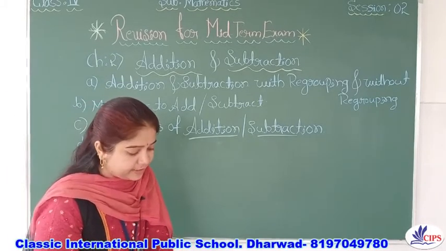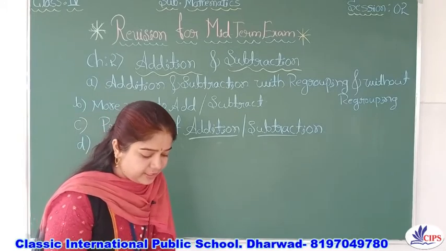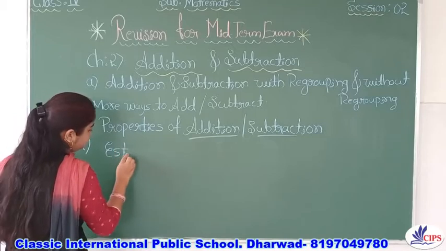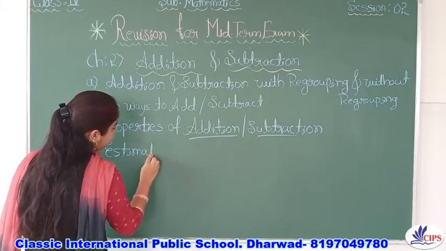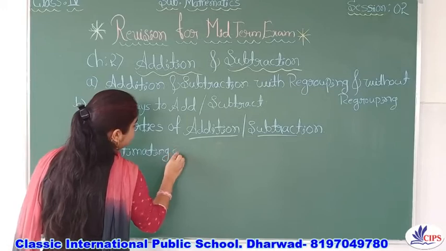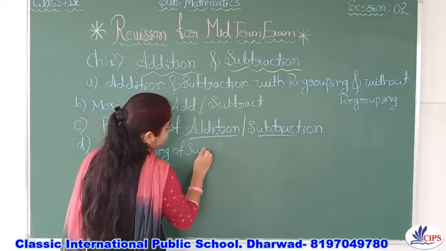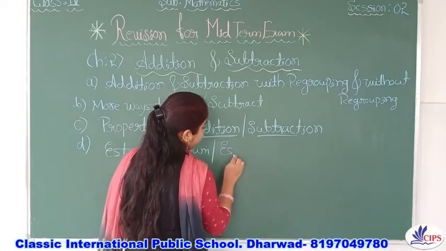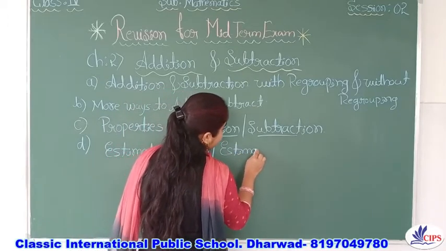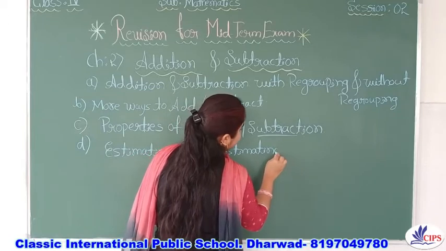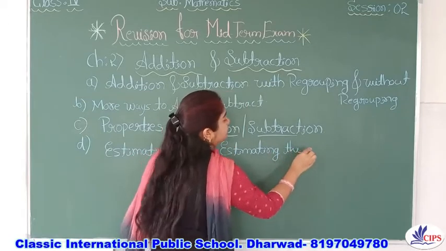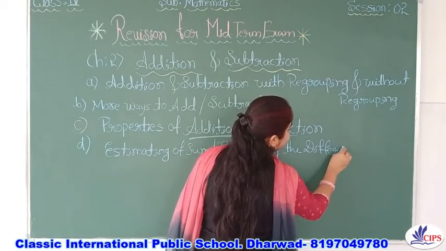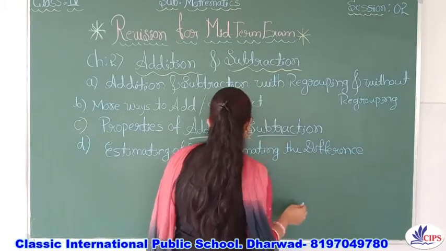So estimating the sum and estimating the difference. Difference means subtraction, as you know, right?